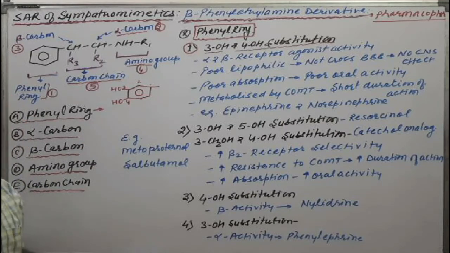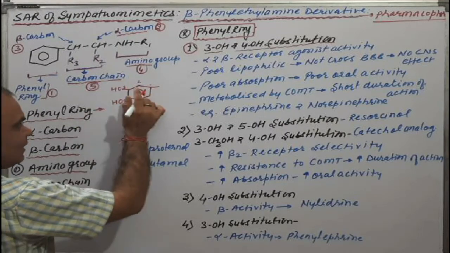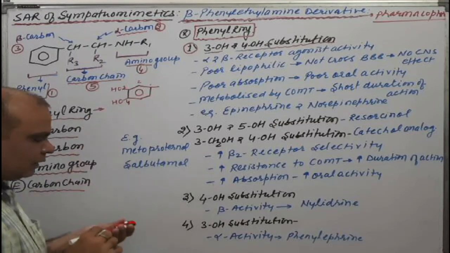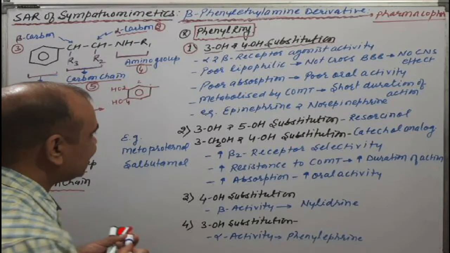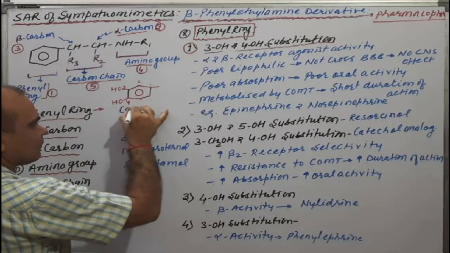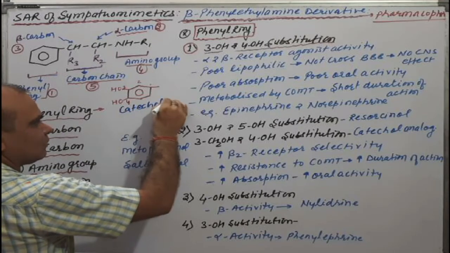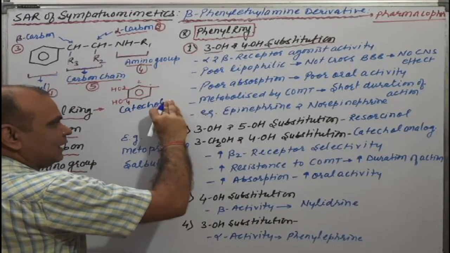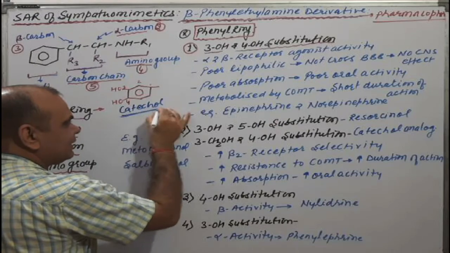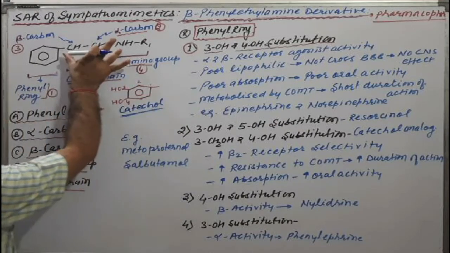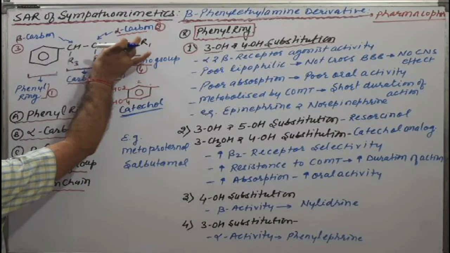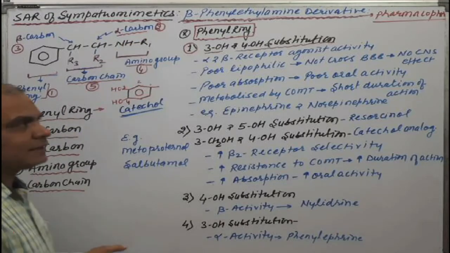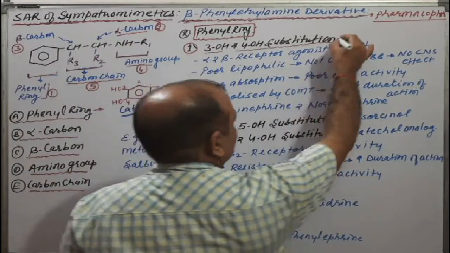This phenyl ring system having two OH groups is known as catechol. A catechol moiety with this ring's carbon chain having an amino group is known as catecholamines.